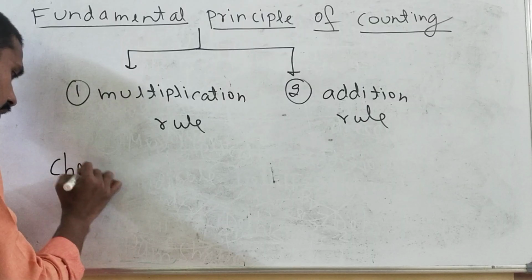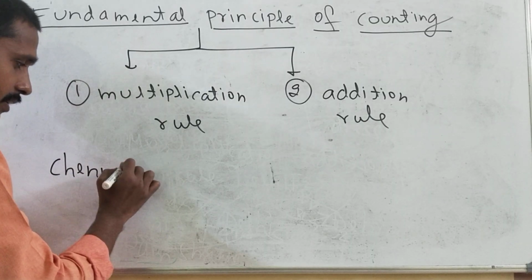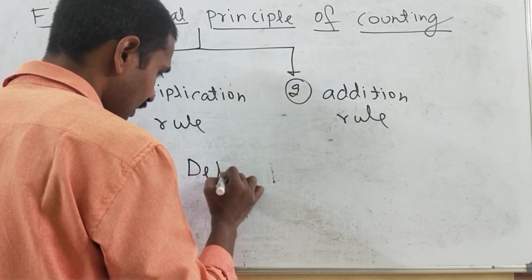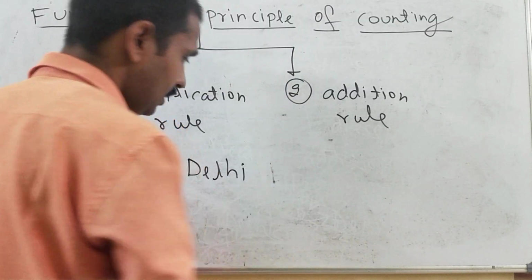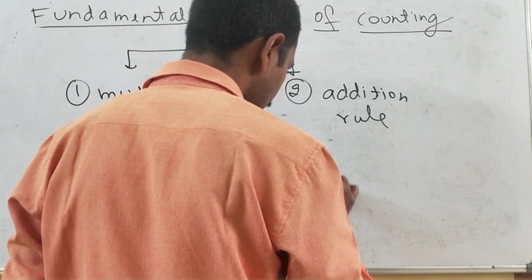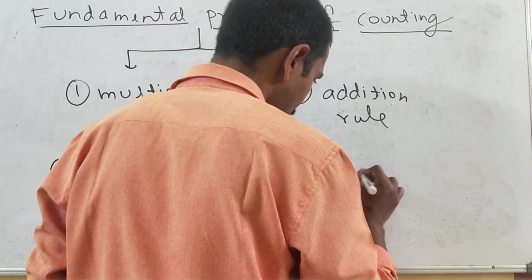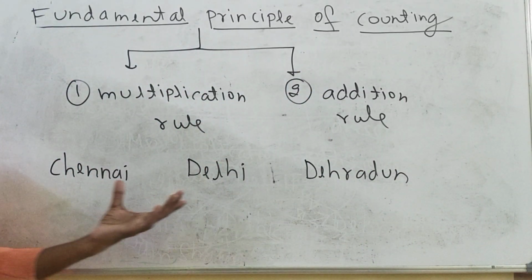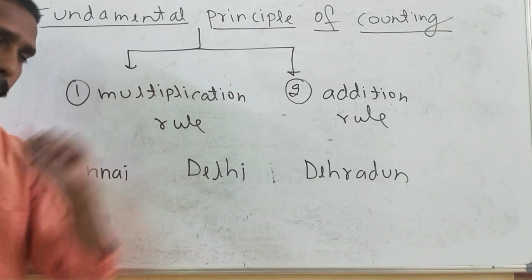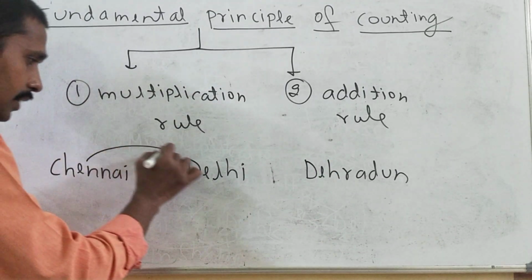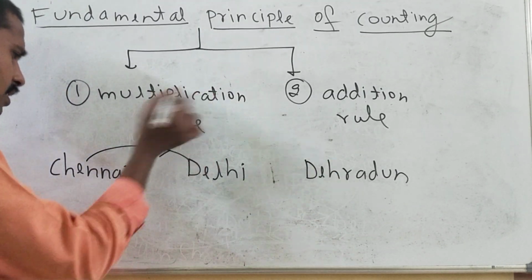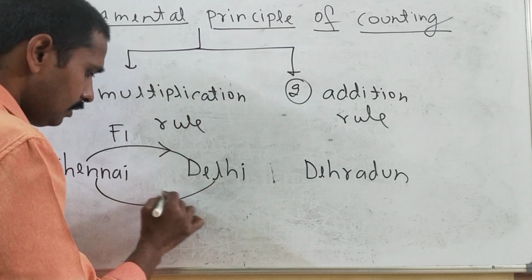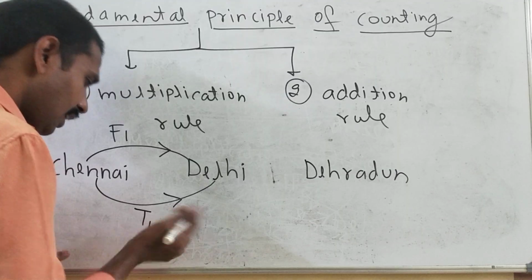Now, the capital of Tamil Nadu, Chennai, and our national capital, all of us know, Delhi. Then there is one beautiful city, Dehradun, that is also the capital of Uttarakhand. Now see here. Suppose a person wants to go from Chennai to Dehradun. Now he can catch a flight from Chennai to Delhi. Suppose I am naming that as F1, or else he can catch a train.